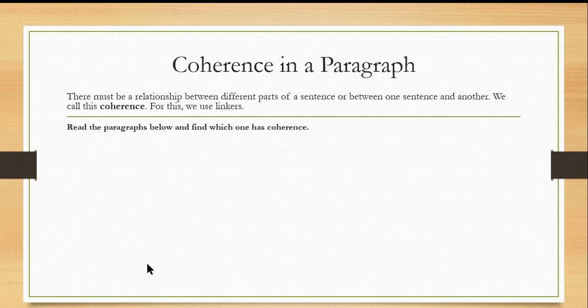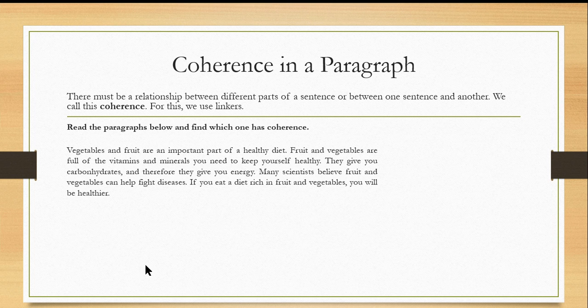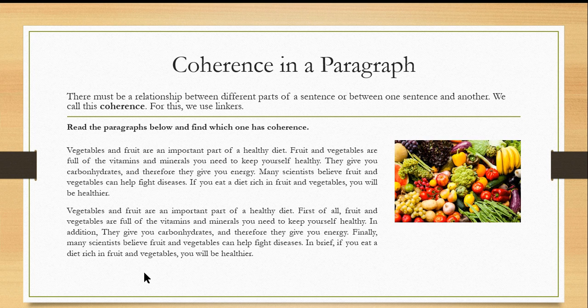Read the following paragraphs and try to find which one has coherence. The correct answer is the first paragraph. The first paragraph doesn't have coherence.